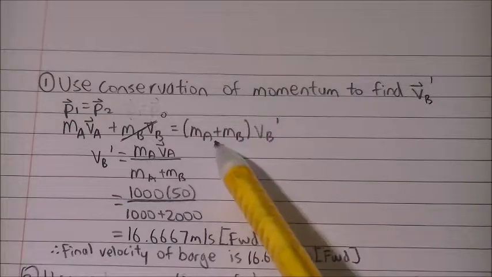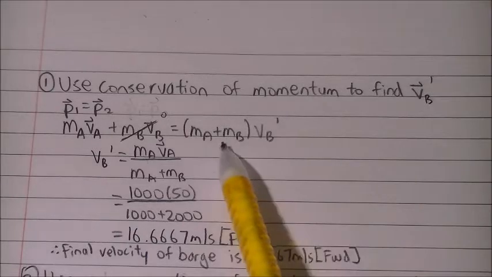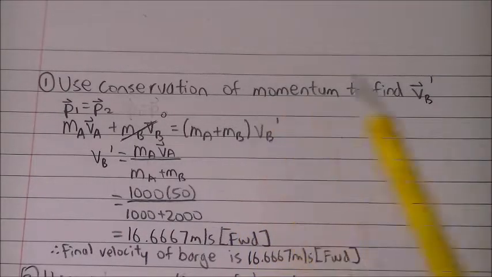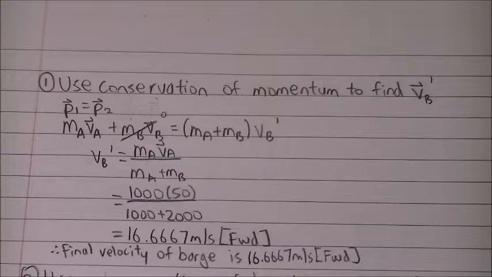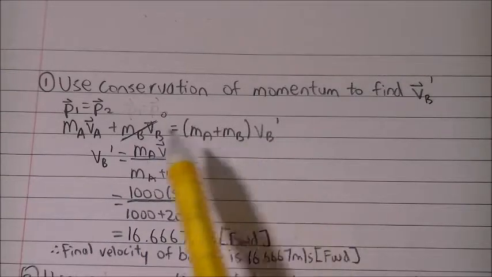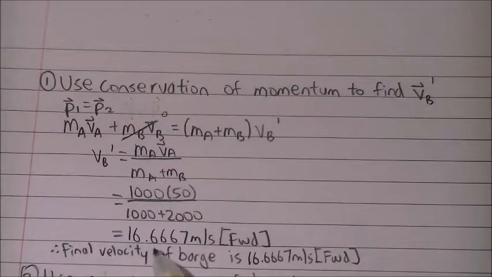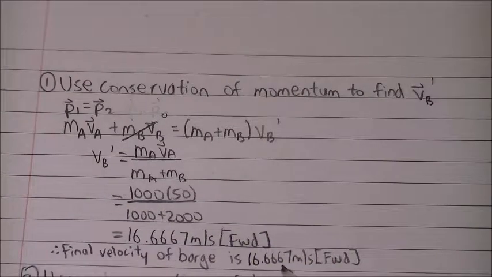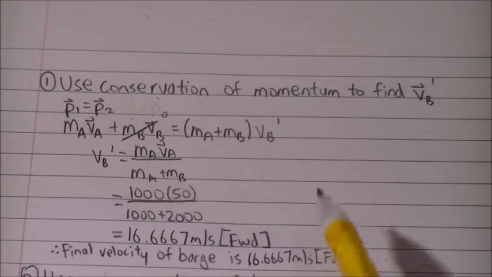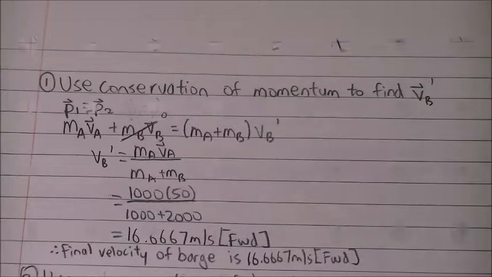As for the final momentum of the situation, since the plane stays on the barge, we add both of the masses together and they will share the same final velocity, which is the velocity of the barge. And then all we have to do next is isolate for VB prime, plug in the values, and we should get a final velocity of the barge of 16.6667 meters per second forward towards the front of the barge.